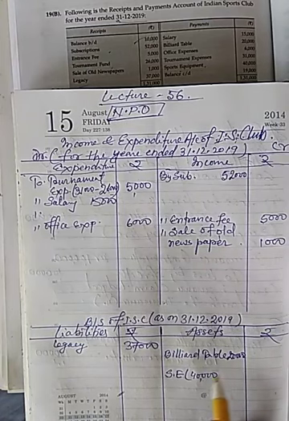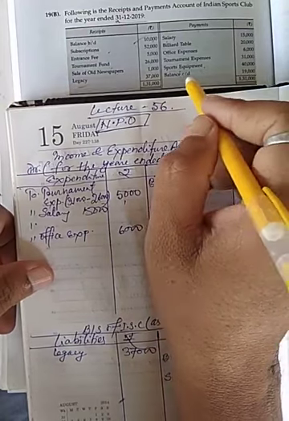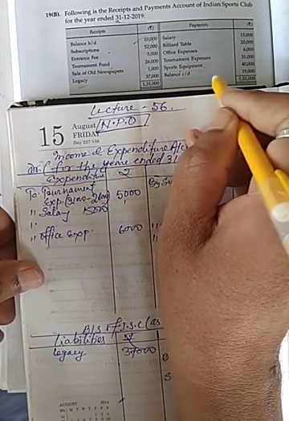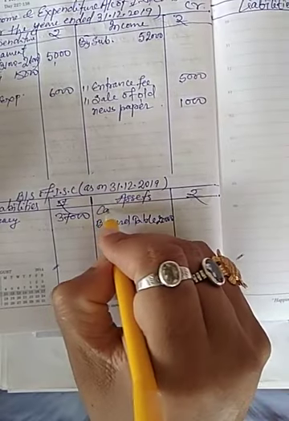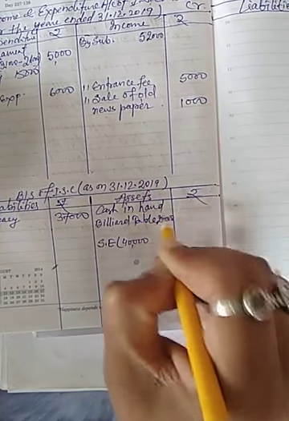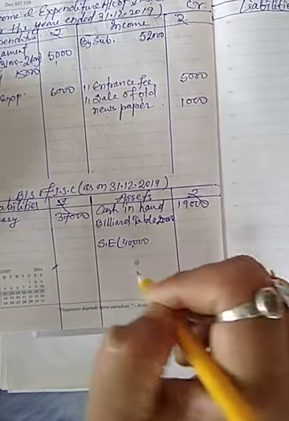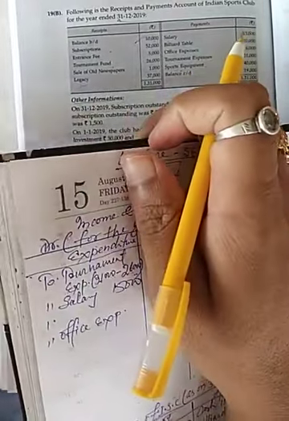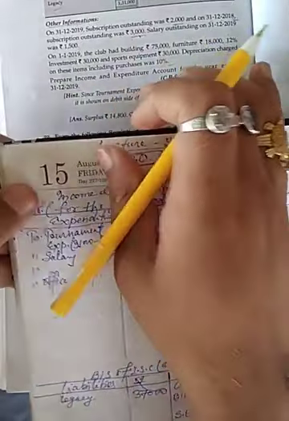Now, at last balance CD is also given 19,000, so it will be cash in hand 19,000. Now other information is given. Question says